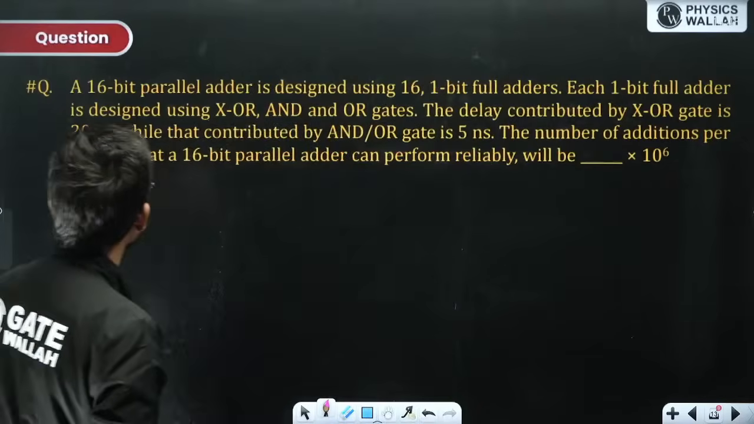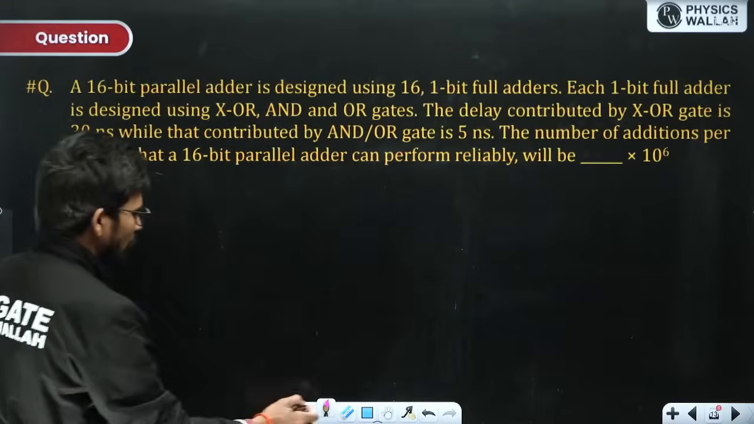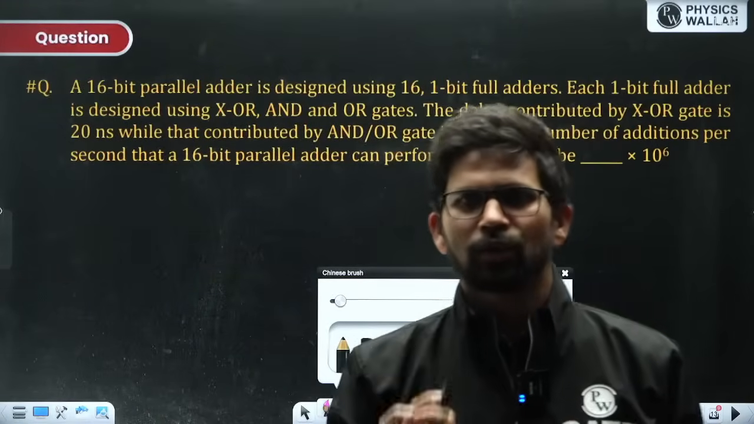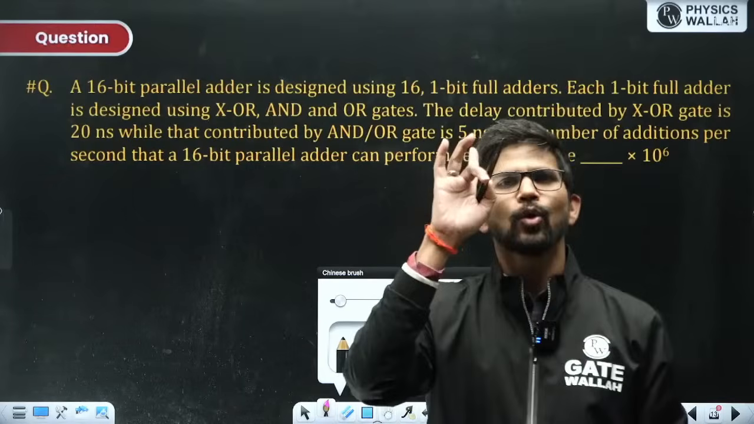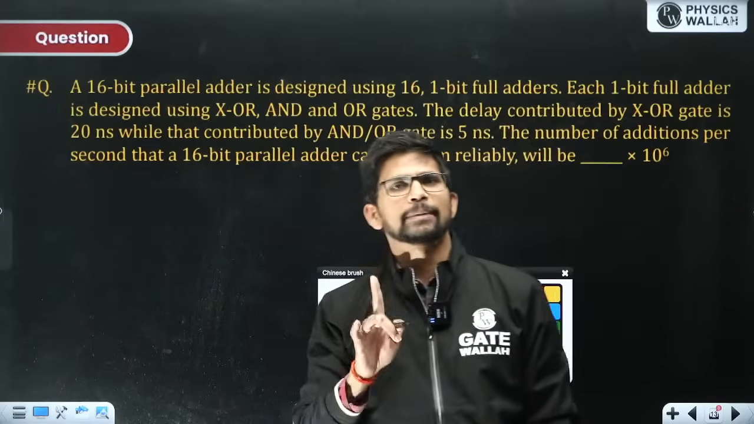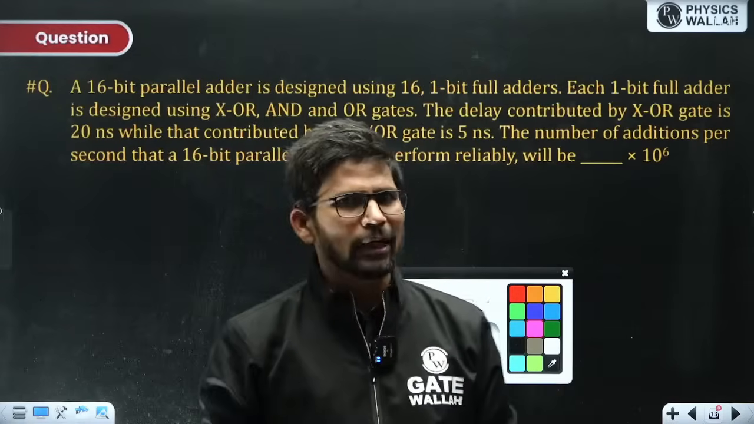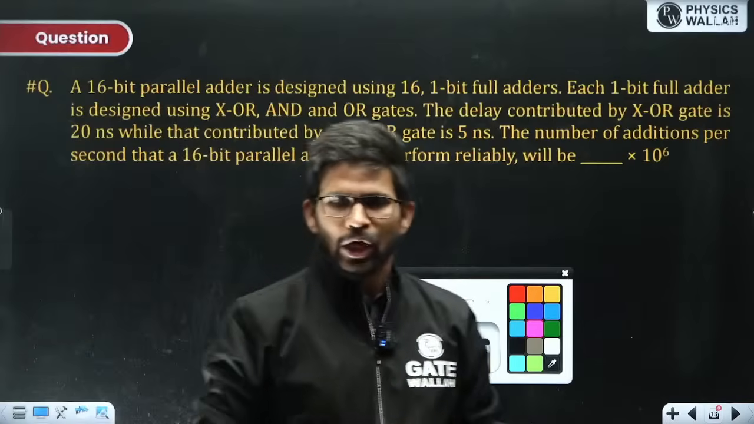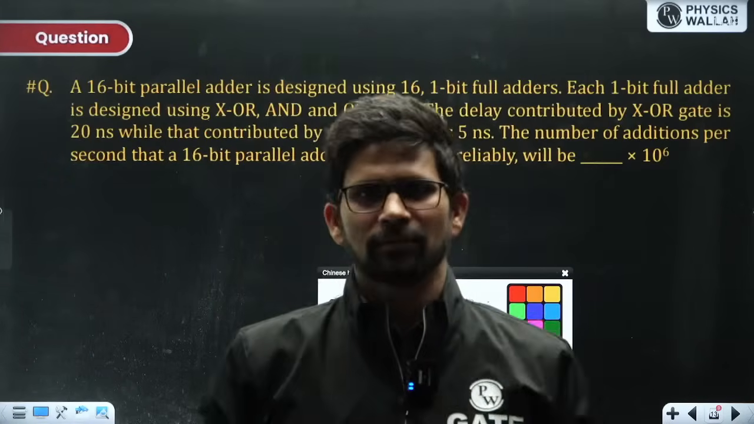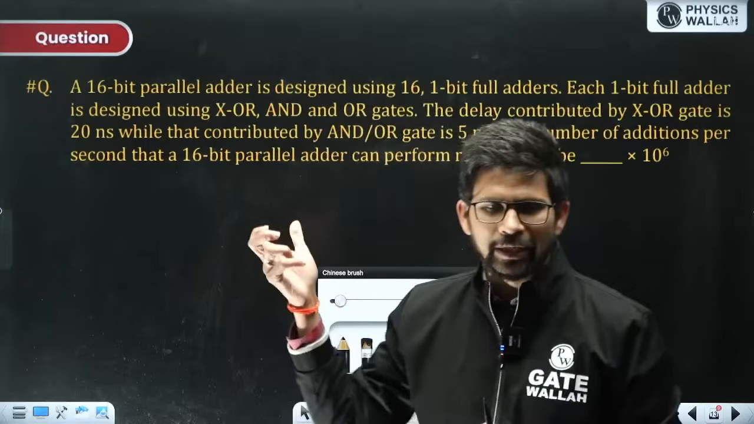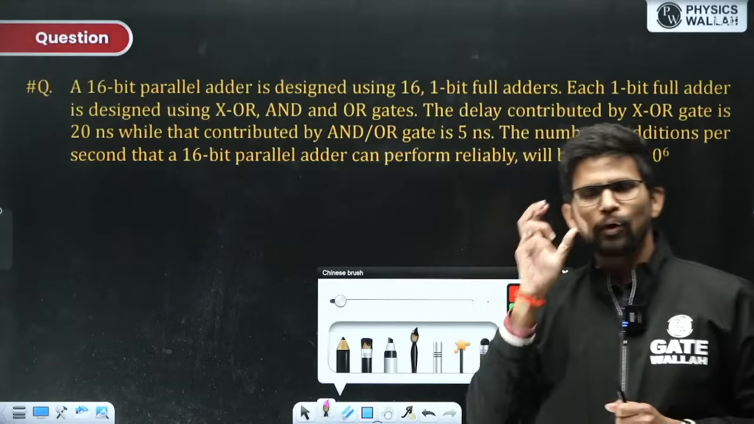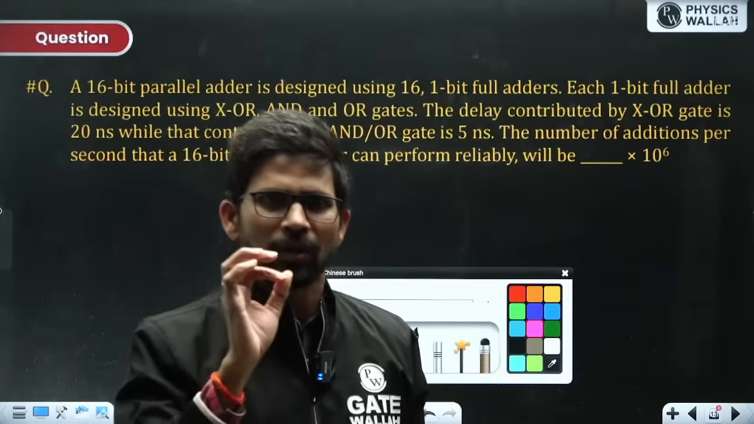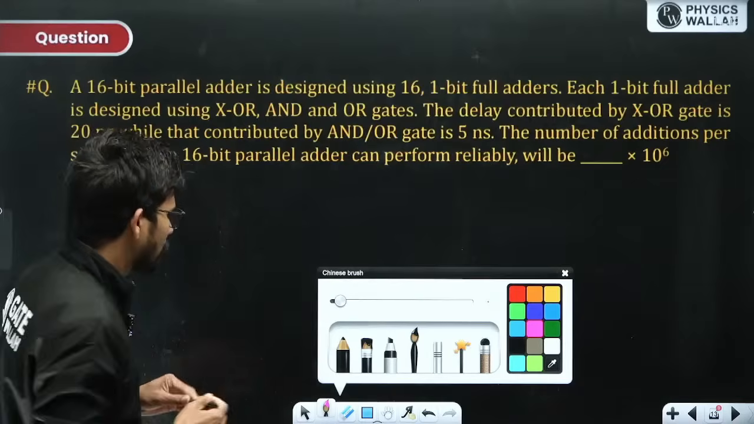The number of additions per second that a 16-bit parallel adder can perform. Now, if I am able to calculate the worst case delay in performing one complete addition of two 16-bit numbers, then I can definitely calculate how many additions you can perform in 1 second. I need to calculate capital TD, the time taken by this 16-bit parallel adder to perform one complete addition of two 16-bit numbers. First thing I need to calculate is this only.